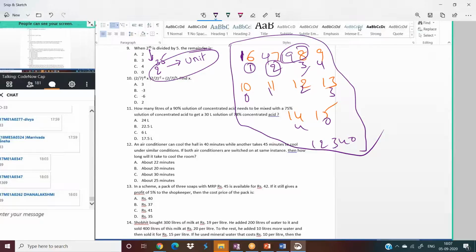3 people said yes, 3 people said no. So you don't know how to find the units place digit of a particular power number. Fine, let me explain. For that, I want to ask you one simple question. One minute, let me turn on my camera.